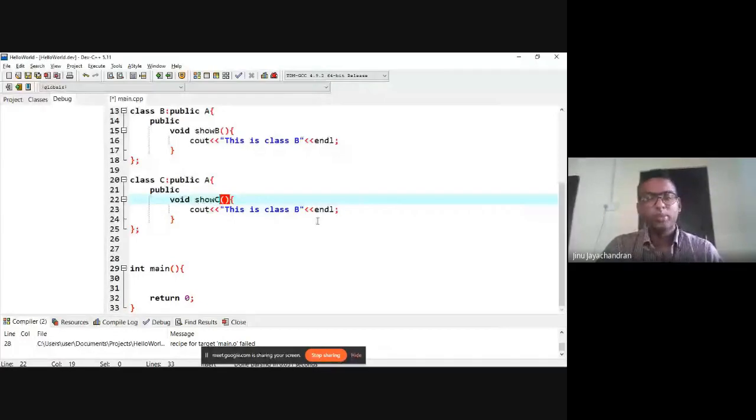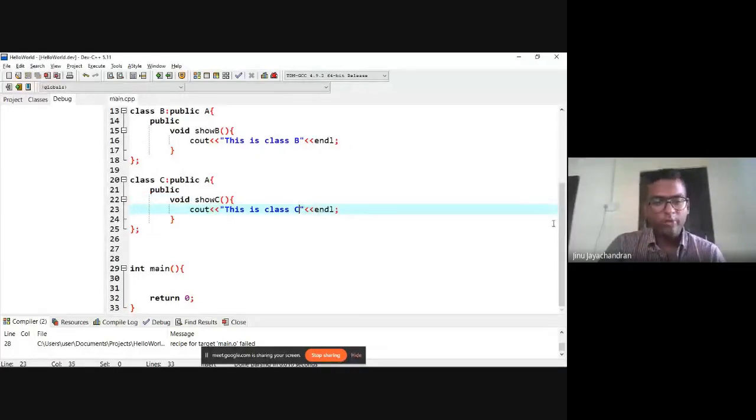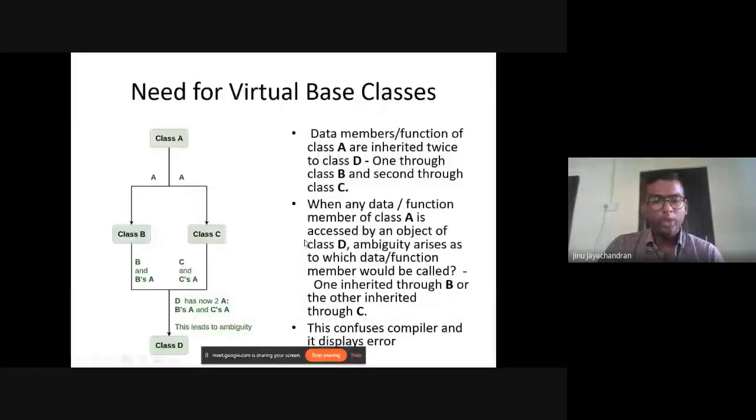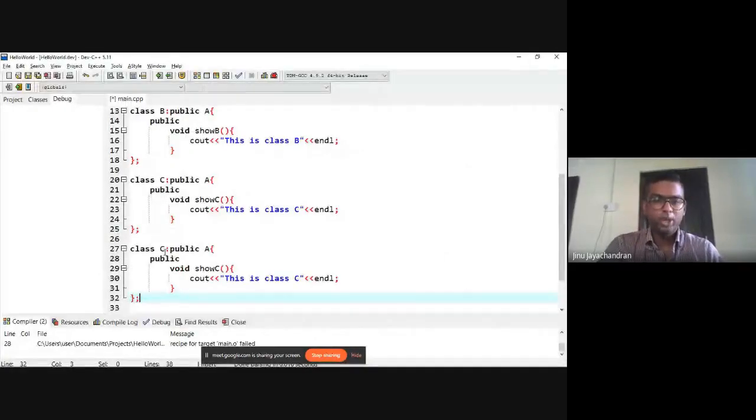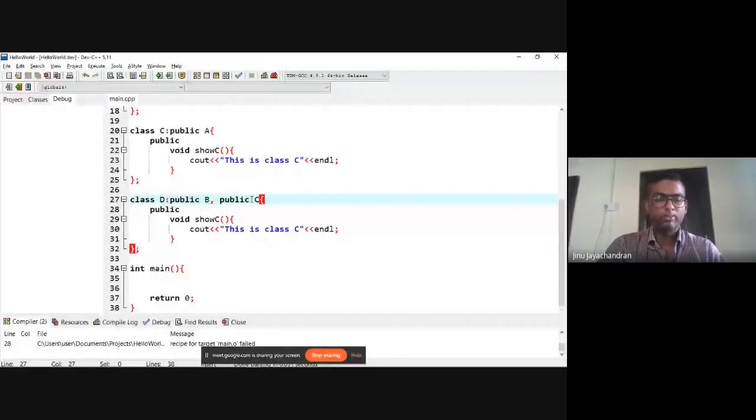The last one is class D, which I'm going to inherit from class B and class C. Let me copy paste this. So I'm inheriting from class B and also from class C, and it has a member function showD which says "This is class D".